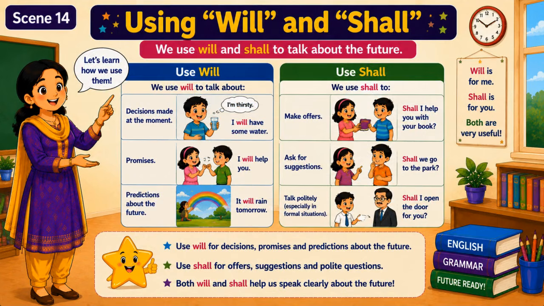Using will and shall. We use will and shall to talk about the future. Let us learn how to use them. Use will. We use will to talk about decisions made at the moment. I will have some water. Promises. I will help you. Predictions about the future. It will rain tomorrow.